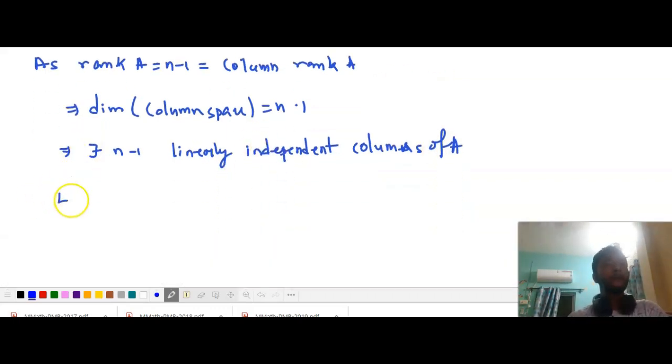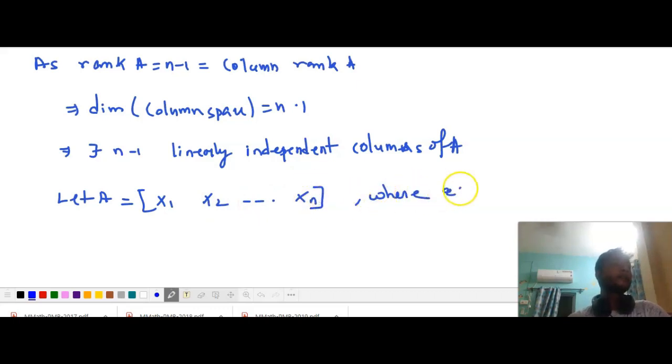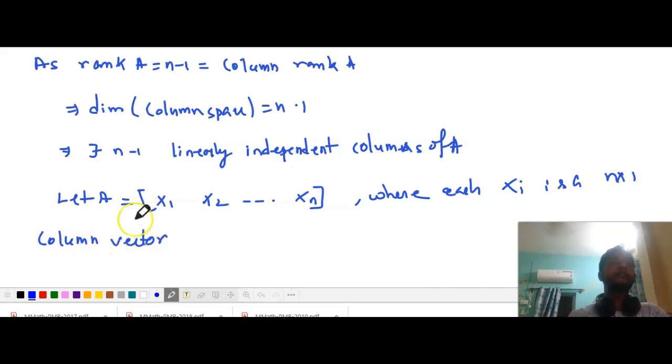Without loss of generality, let A equal to x1, x2, up to xn, where each xi is an n cross 1 column vector. We are considering the matrix A as x1, x2, xn, where each xi is an n cross 1 column vector, right?